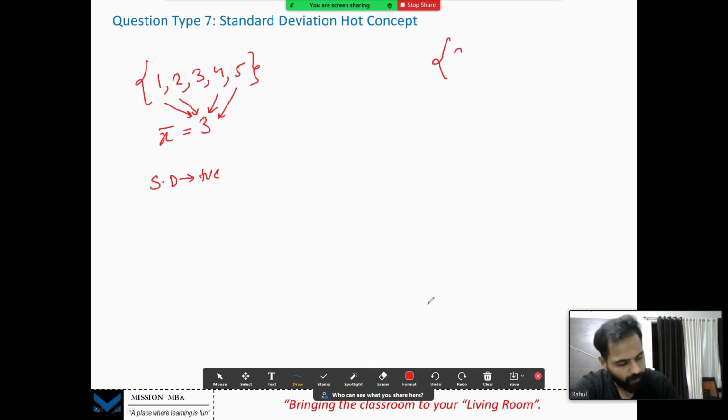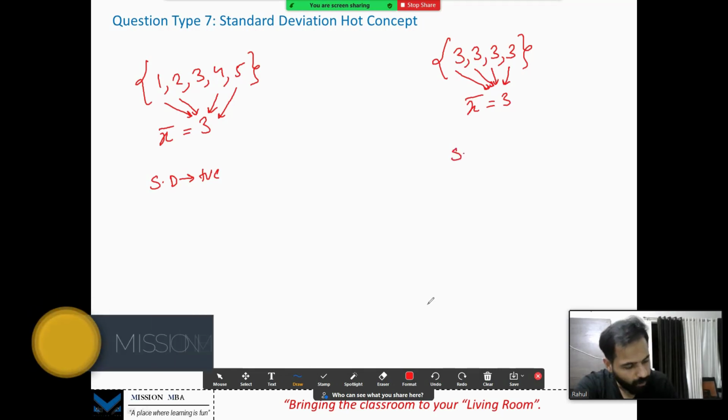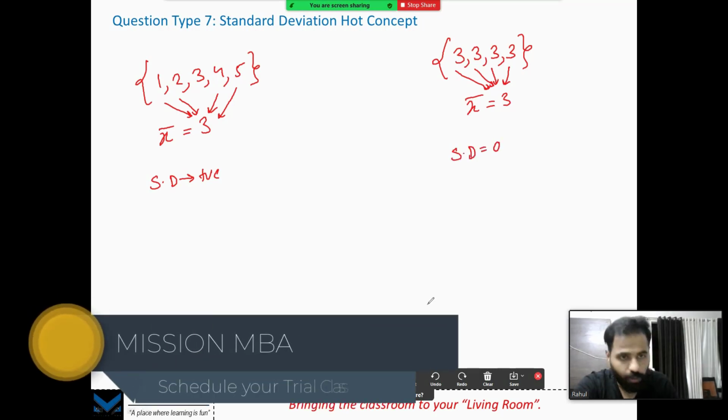Let us say we have a set like this. Now the mean is 3 again. And all the numbers are not deviated from 3. All the numbers are exactly the same. So if the numbers are not deviated, when I subtract the number from the mean, I'll get 0. And all the numbers when squared will give you 0 again. So here the standard deviation will be 0 but not negative.